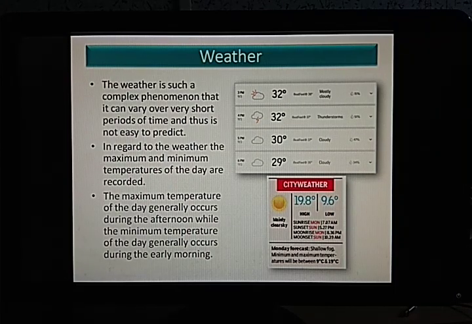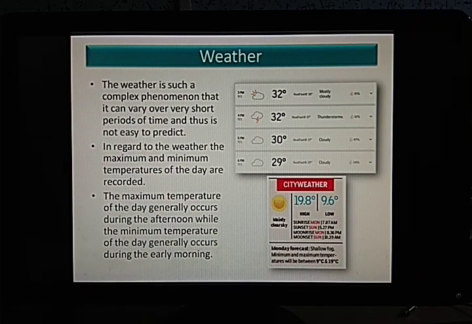Sometimes it also happens that the difference between this maximum temperature and minimum temperature is very less. That means the whole day the weather would remain mostly the same. It might not change. And if there's a huge difference between the high and the low, or the maximum and the minimum temperature, then you can say that yes, the weather would change very drastically today. This also indicates some of this information.